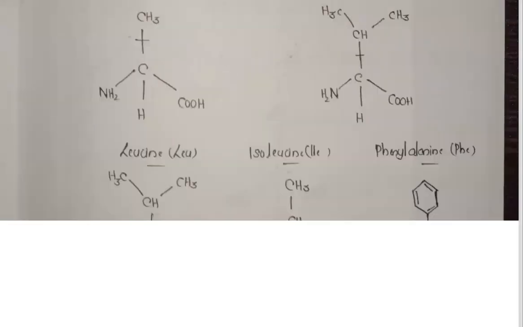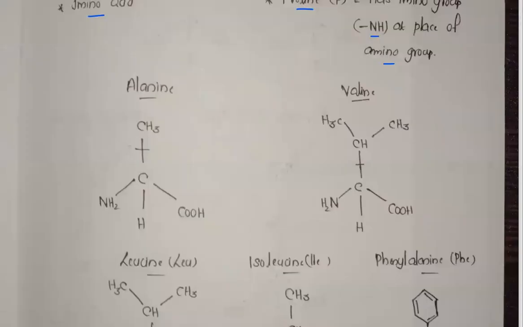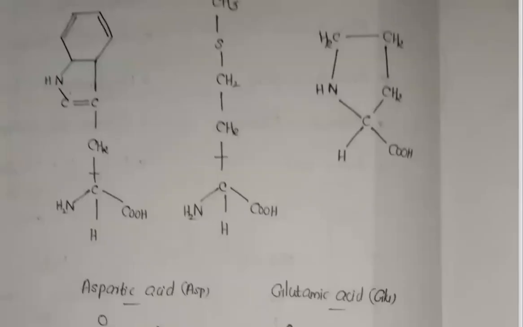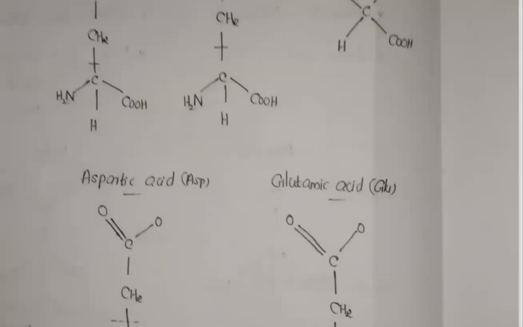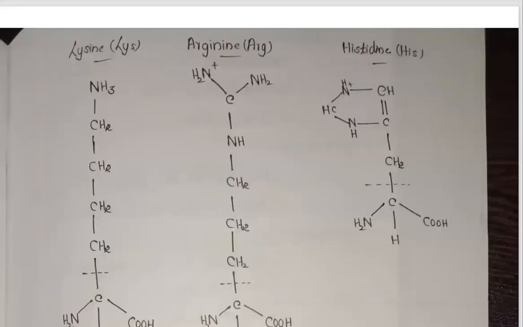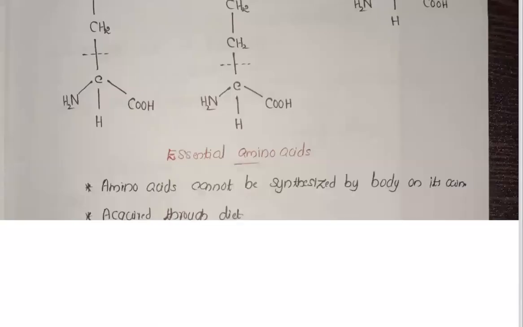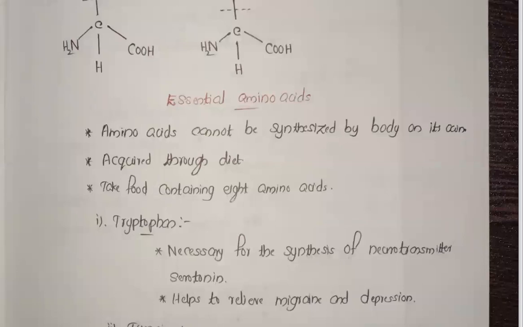So that's your choice. Now the structures of alanine, valine, leucine, isoleucine, phenylalanine, tryptophan, methionine, and proline are also there. Aspartic acid is there, glutamic acid is there, lysine, arginine, histidine. So diagrams are there, but these diagrams are not that important. You will learn that in your chemistry part next year, and also that's not important for your board exam. For NEET, you have to learn.